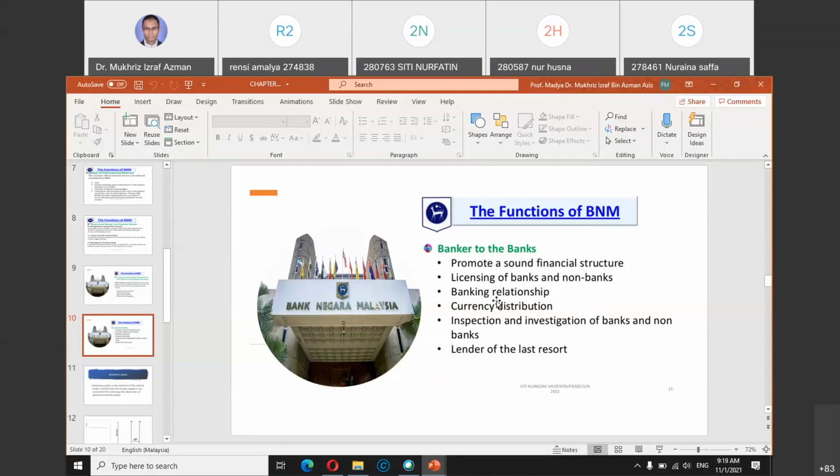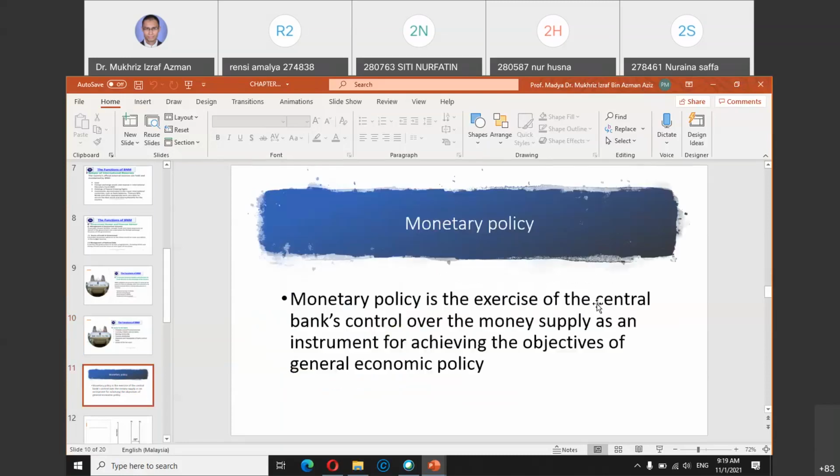If you recall, we have this Macau scam, money laundering, people transferring money illegally to a country. So that is also one of the functions of the central bank, to ensure financial stability.